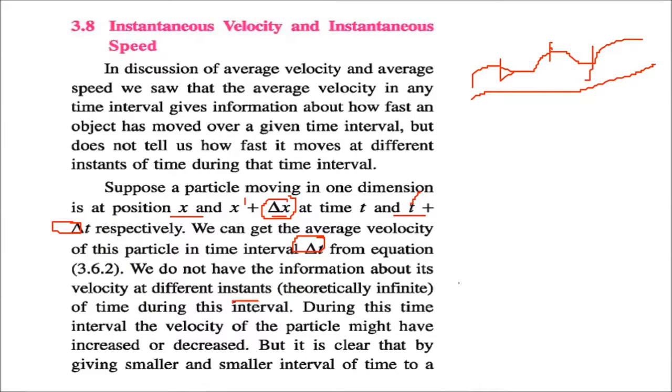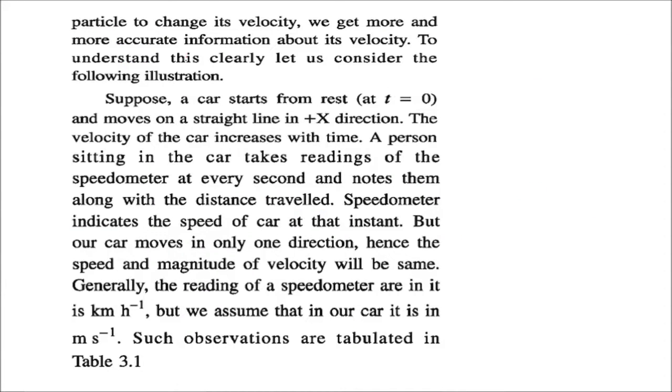We want that, because if you take the time here, it is an infinite time. During this interval, the velocity of the particle might have increased, it might have decreased, but how do we know this? We want smaller and smaller time intervals, not this type of interval. We want a very small interval, and as we go closer to a very short time, we get more and more information about the velocity at that time. Let us see the illustrations to understand what is going on.